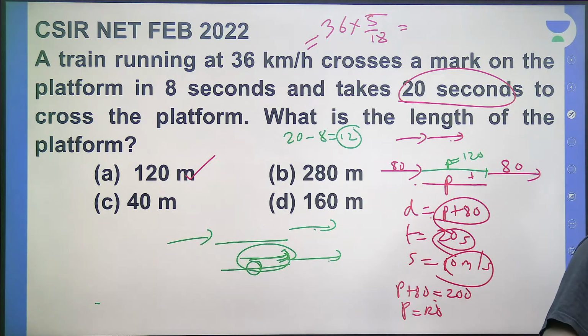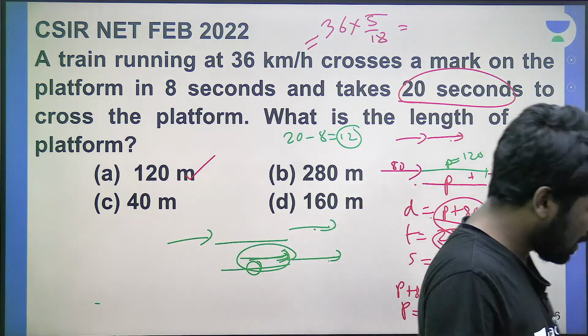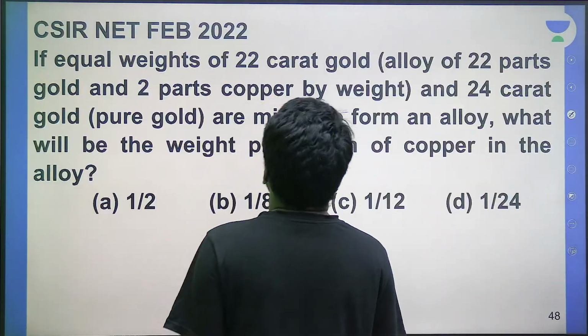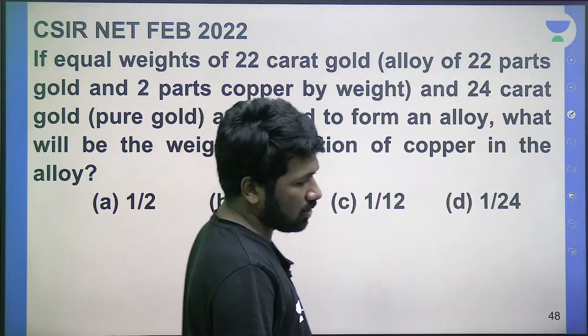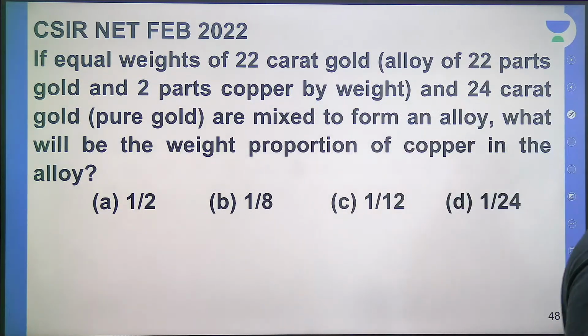Okay, Bhavana, very good. So I hope that is clear, let's move on to the next question. Try this question, a 2022 question, 2017 also this was asked. All of you try it.